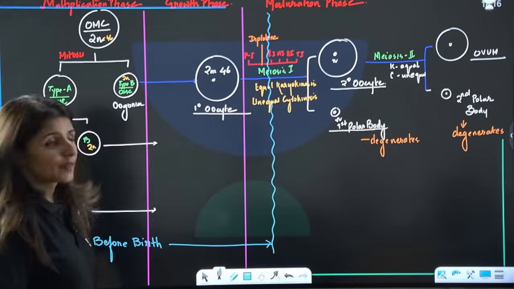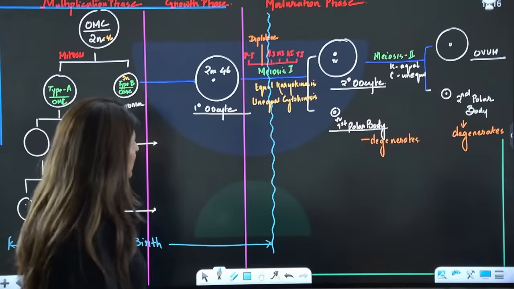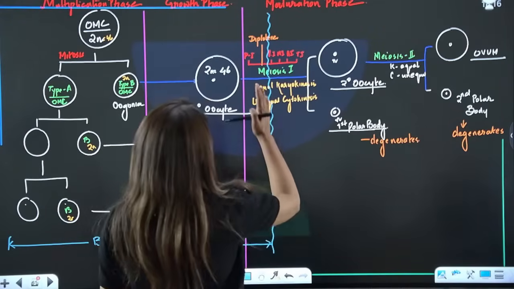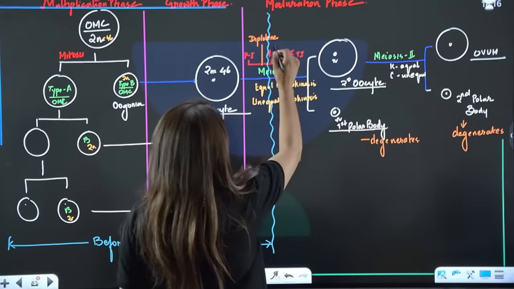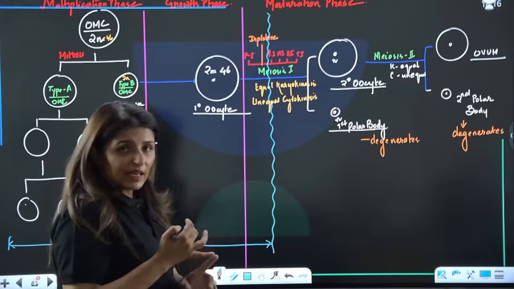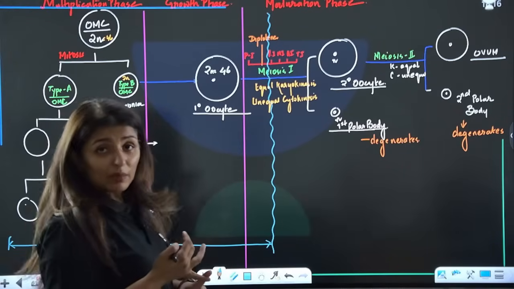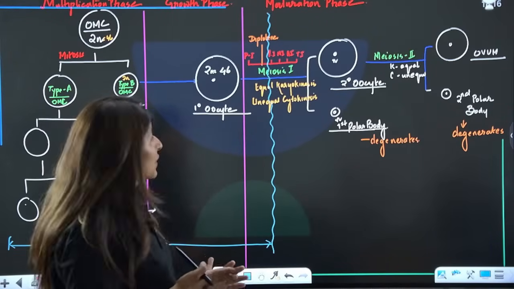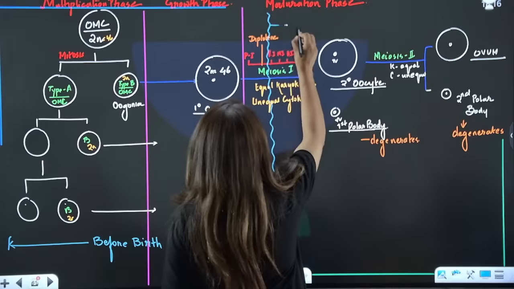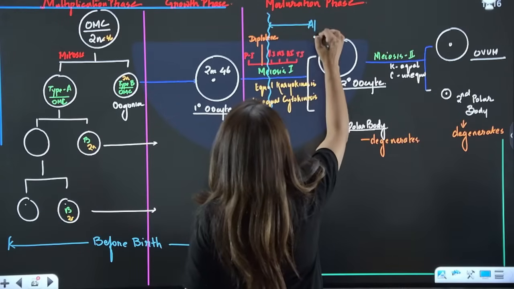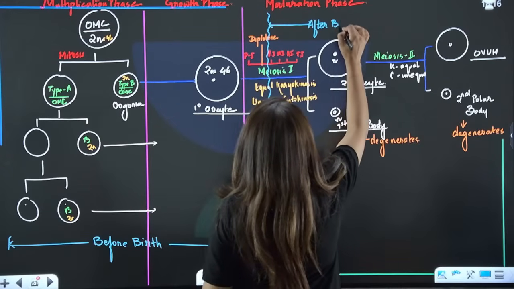It stops at diplotene. And then after diplotene, the rest of the stages, that is diakinesis, then metaphase 1, anaphase 1, telophase 1, will all occur after puberty. This is after birth, that is at puberty.